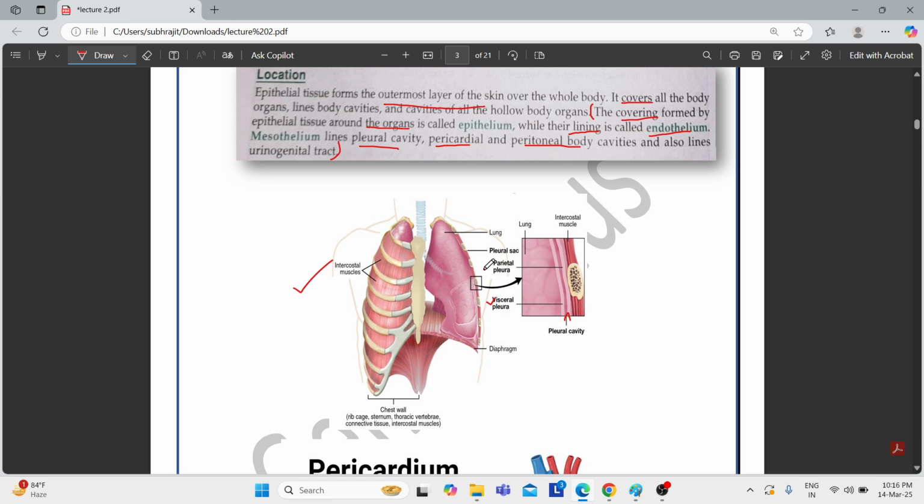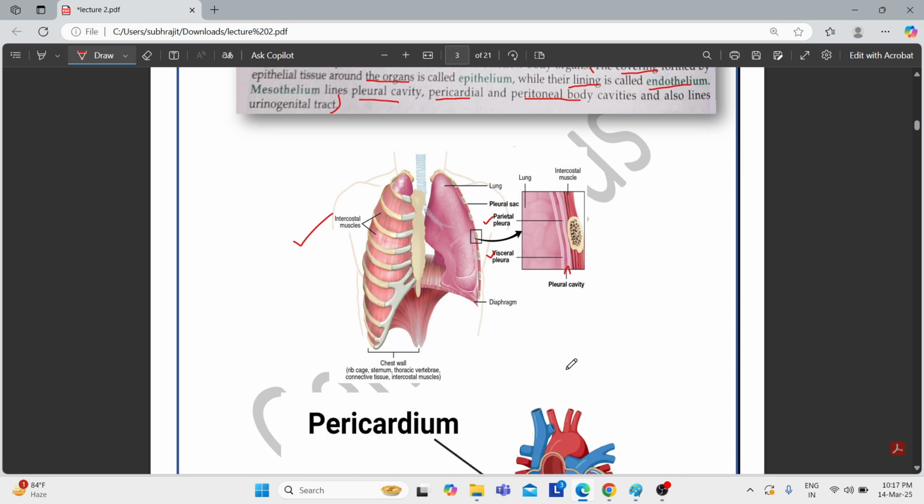This visceral pleura and parietal pleura is nothing but our mesothelium. As you see, it is being shown that the mesothelium lines the pleural cavity. In this diagram, the parietal pleura and the visceral pleura form the epithelium lining the pleural cavity. Now let's come to the pericardium.